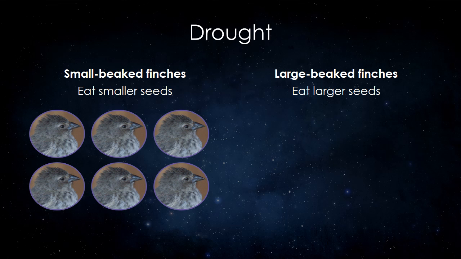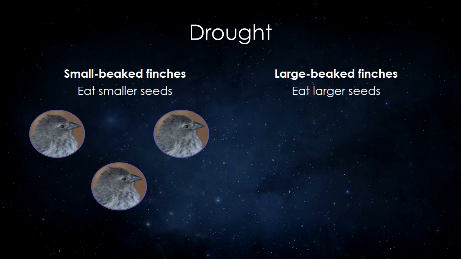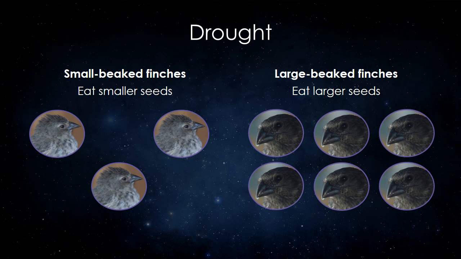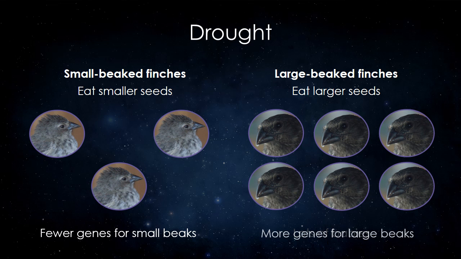Because there was not enough food for all the small-beaked birds, many of them did not survive. Since most of the available seeds were large, more large-beaked finches survived and had babies. Because fewer small-beaked finches were having babies, fewer genes that produce small beaks were passed on to the next generation. Because most of the birds that were reproducing had large beaks, more of the genes that produce larger beaks were passed on to the next generation.